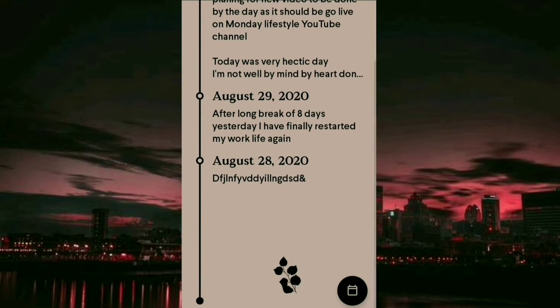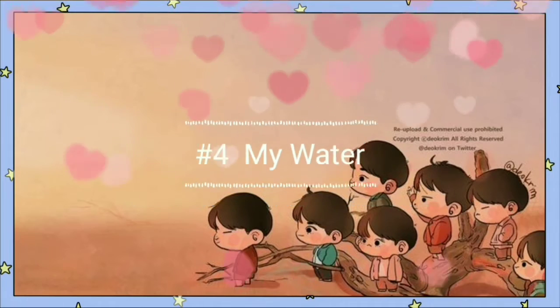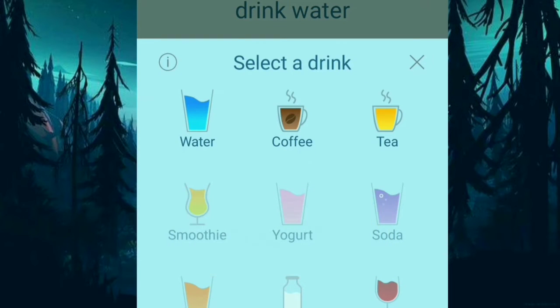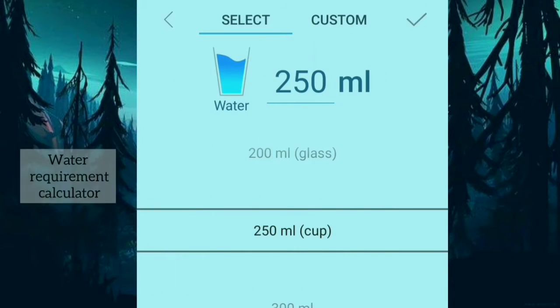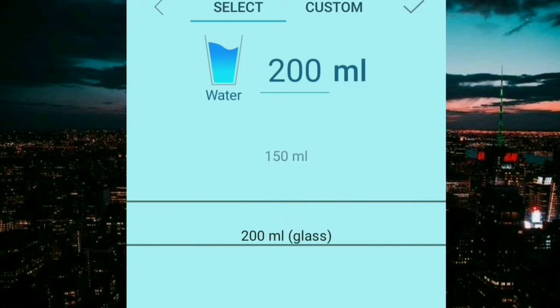Let's move towards our next self-care application. Yeah, My Water. It's an important application for me at least. Yes guys, drinking water on time is the most important task. This application provides you many features.